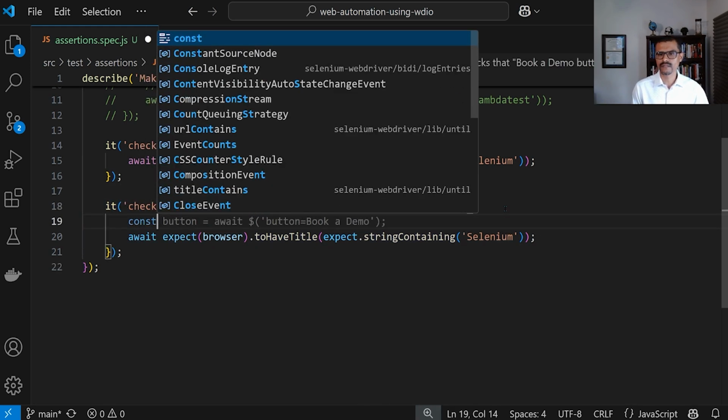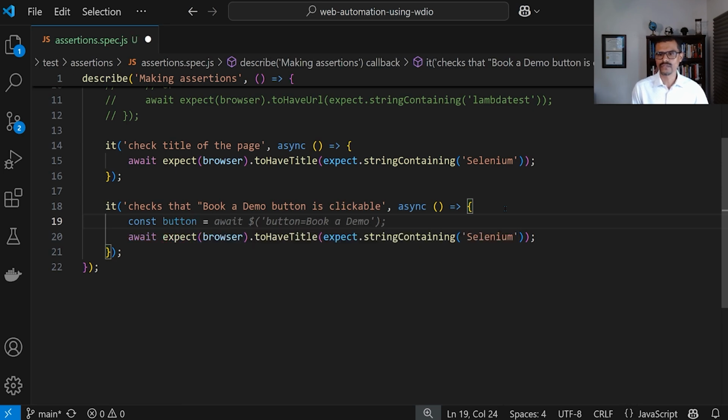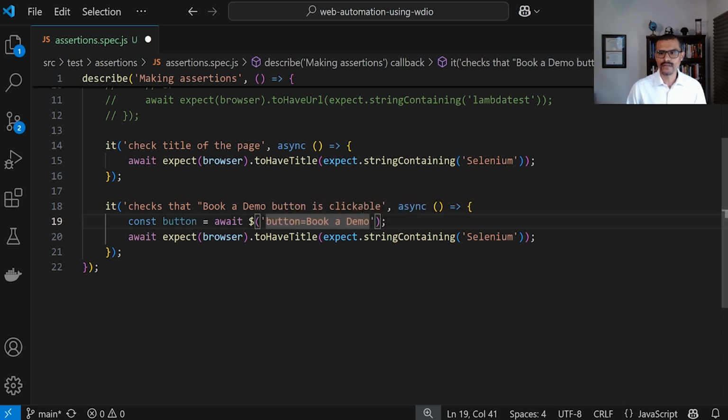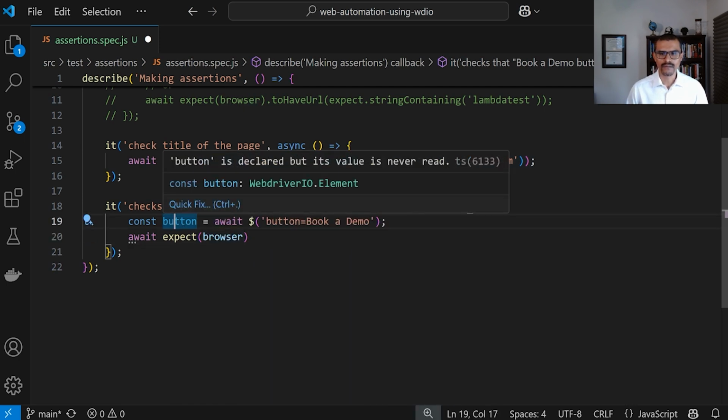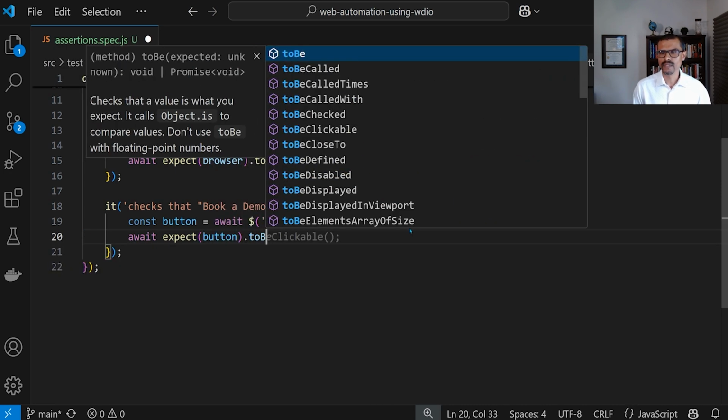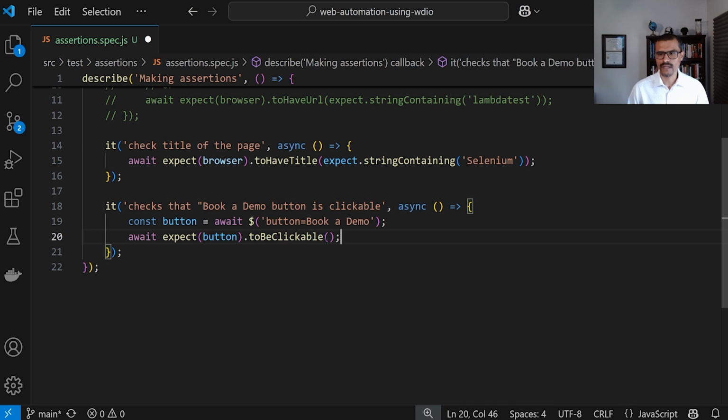I'm going to say const button is equal to await, and then we're going to locate that button, right? So this locator is going to work for us because this is the actual text that shows up on the button. So when you say button equal to book a demo, that's going to locate the button that has that text. All right. And then we want to make sure that the button is clickable. So we're going to update this right here. I'm going to go ahead and say, instead of browser, we want to check on the button. Okay. So here we're going to say button to be clickable. All right. So just like that. And that's how you check to see if a button is actually clickable.